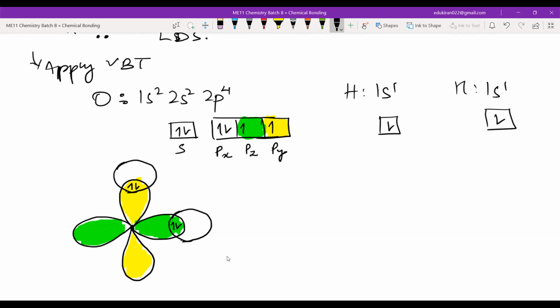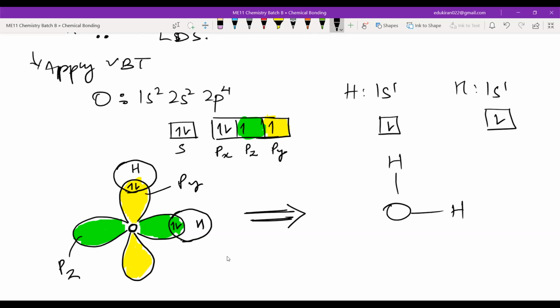Any problem till here? This is hydrogen, and this is oxygen. This is oxygen. No doubt, na? No doubt, sir. So one hydrogen is like this here. One hydrogen is like this here. Yes or no? Yes, sir. This is pz, and this is py. So the angle between these two will be how much? 90 degree. Yes or no? And the angle will be 90 degree.